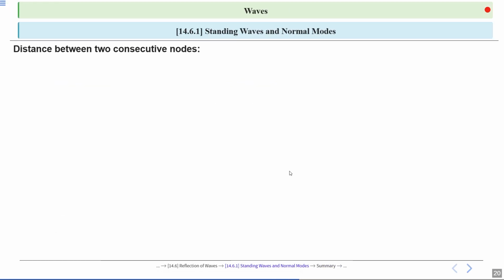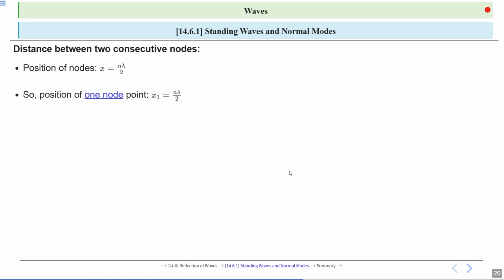Now we will discuss the distance between two consecutive nodes. Position of nodes x is equal to n lambda divided by 2, where n is an integer and lambda is the wavelength.